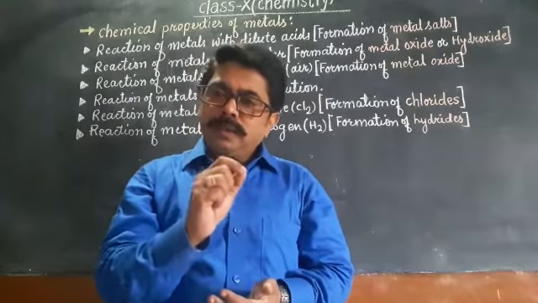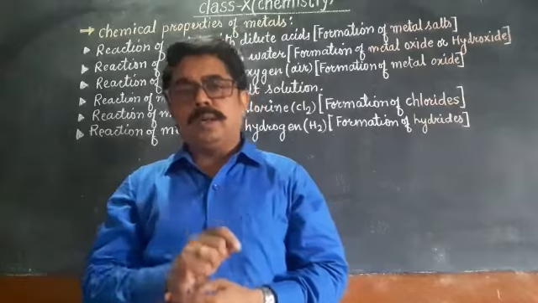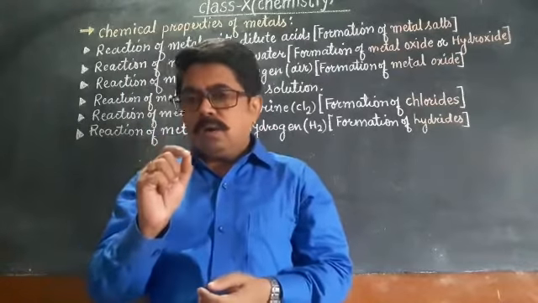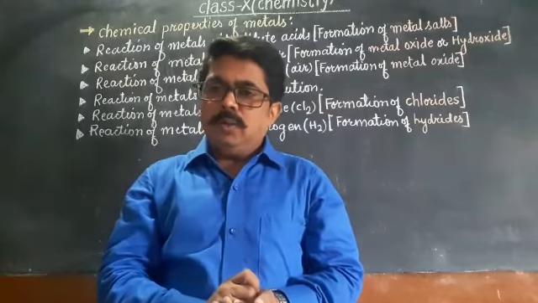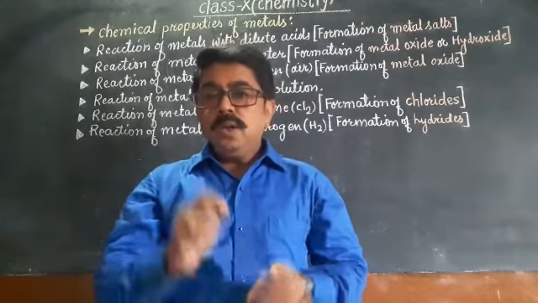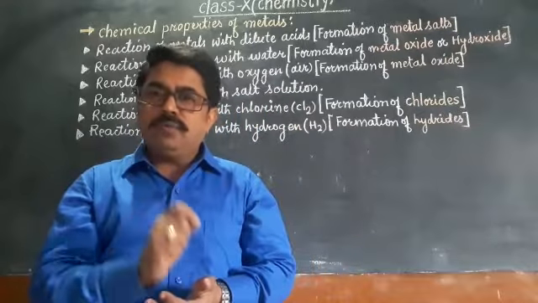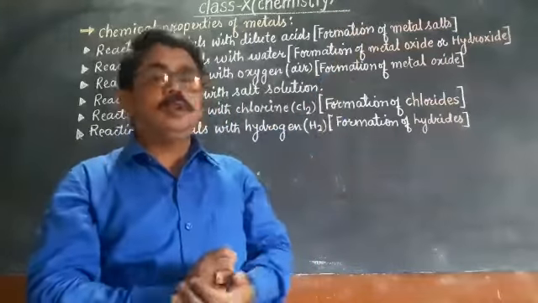Clear? So the acid which contains some water is called dilute acid. So we will see how metals react with dilute acid. When metal reacts with dilute acid, it will form salt, formation of metal salt.